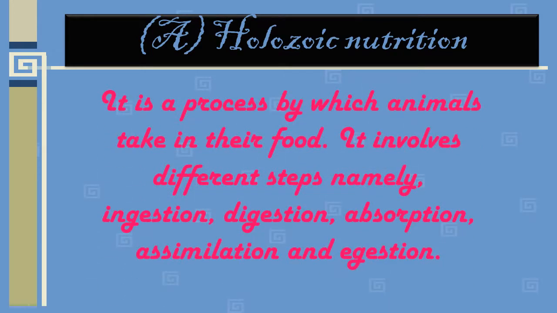It is a process by which animals take in their food. It involves different steps, namely, as we saw in our previous slide, ingestion, digestion, absorption, assimilation and egestion. Simply, animals which take their food inside have holozoic nutrition.